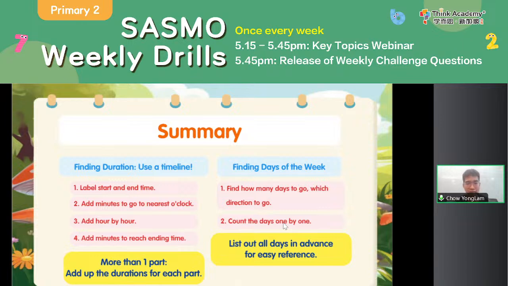So today we learned about time and calendar problems. For time problems, very important, use a timeline. And if you have more than one part of the duration, work it out for each part first and then add them up. And when you are finding the days of the week, regardless of how many days later or how many days ago, list out all the days in advance first. Monday, Tuesday, Wednesday, Thursday, Friday, Saturday, Sunday, list them out in a line at the corner so that when you count later, you won't count wrongly. So it's very important to keep the 7 days of the week in your mind.